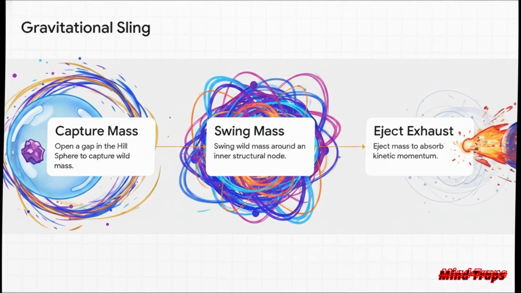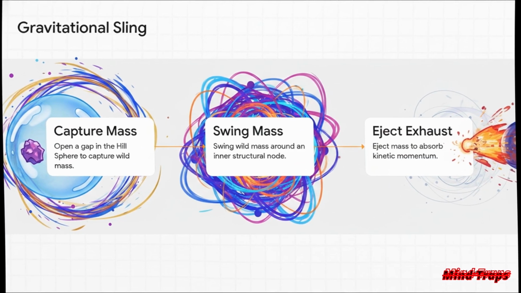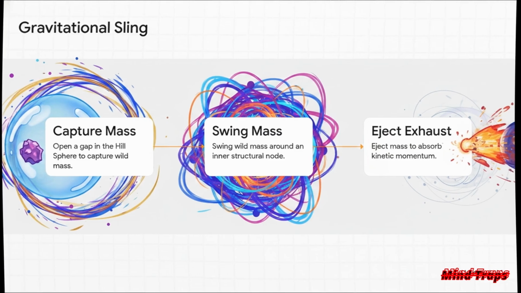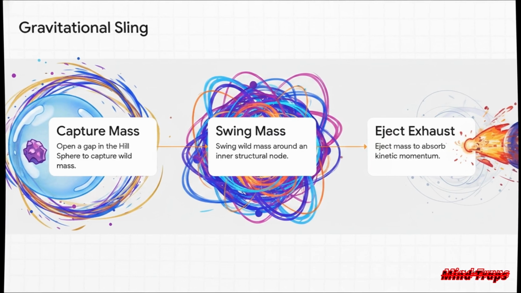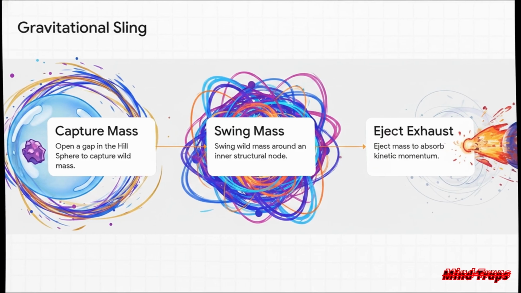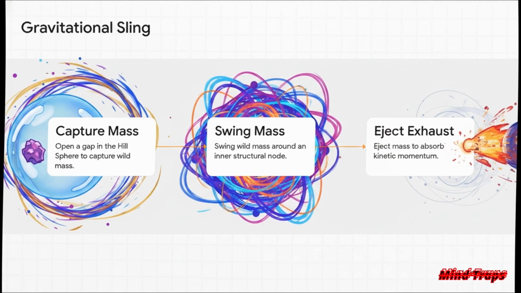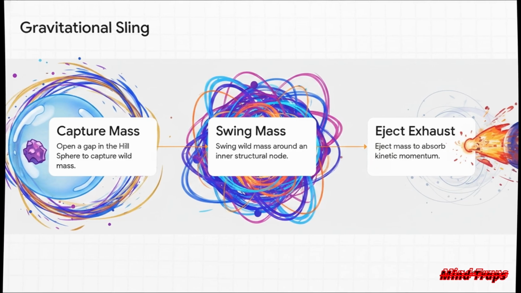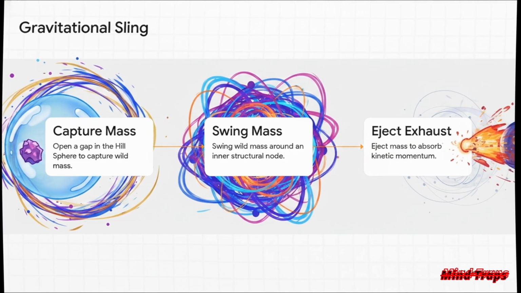So how does a creature made entirely of gravity eat? It uses a perfectly timed 3-body gravitational slingshot. Step 1. It opens a small gap in its Hill sphere to capture a wild, free-floating mass. Step 2. It swings that wild mass dangerously close to one of its inner structural nodes. Step 3. It ejects the mass out the other side like exhaust.